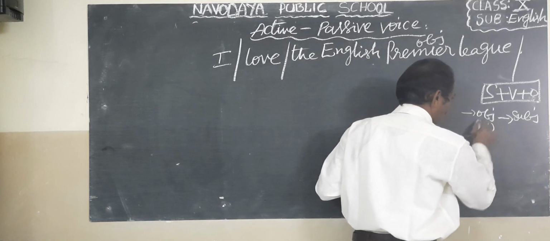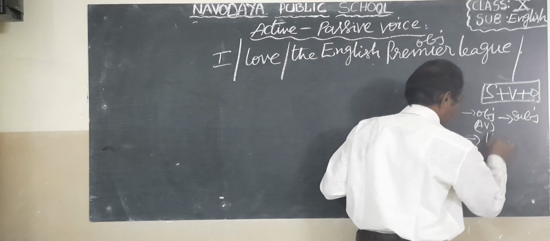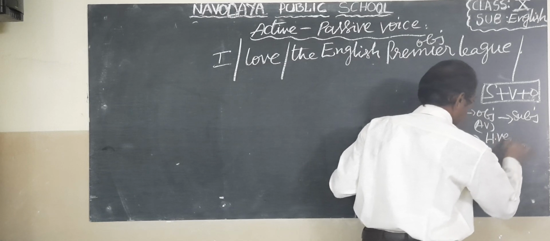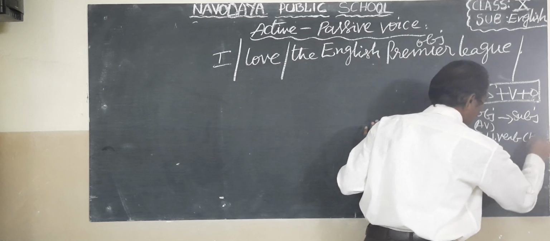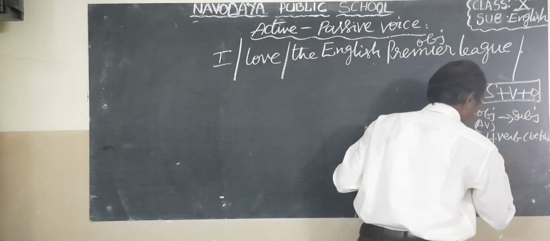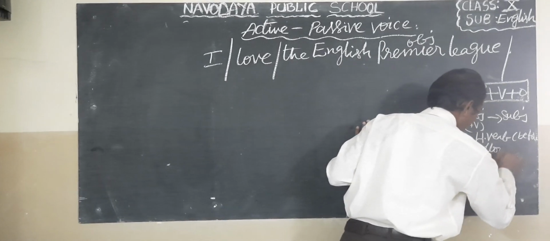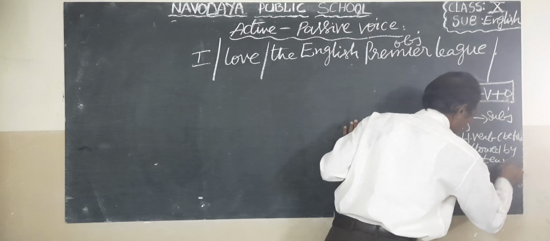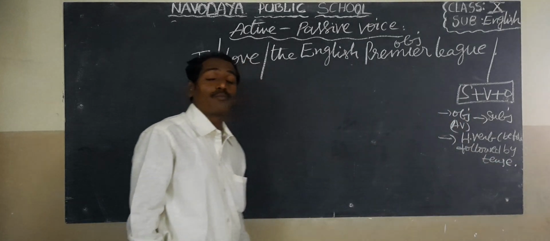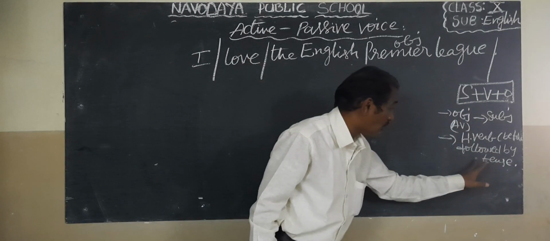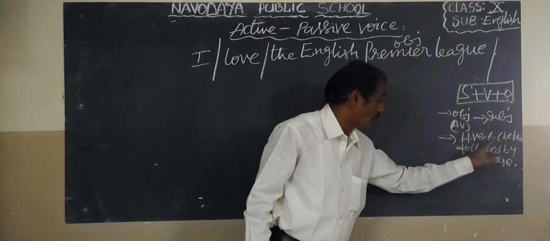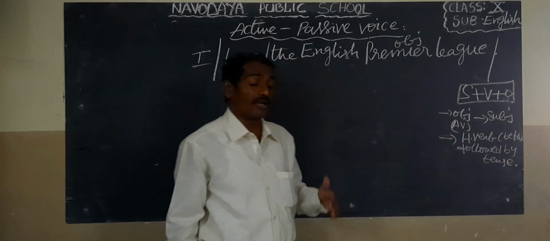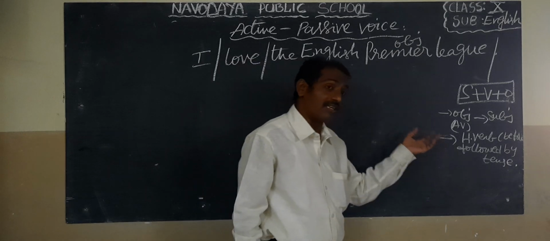Next is the helping verb, that is the be form, followed by tense. If the tense is present tense, you should write present tense helping verbs.